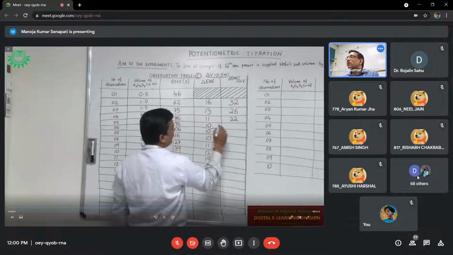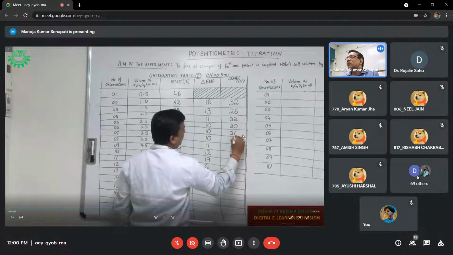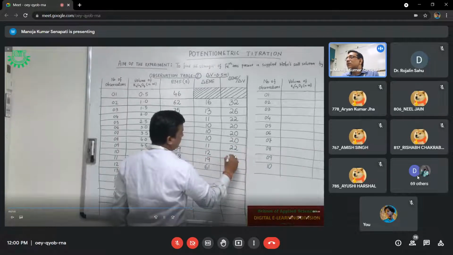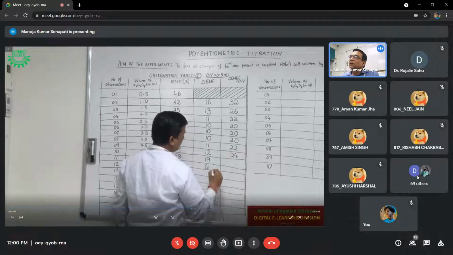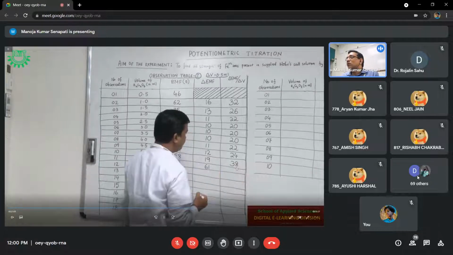Then 22. This one is 20. This one is also 20. Again 20. This is 22. This is 24. This one is 38. This one is 122.